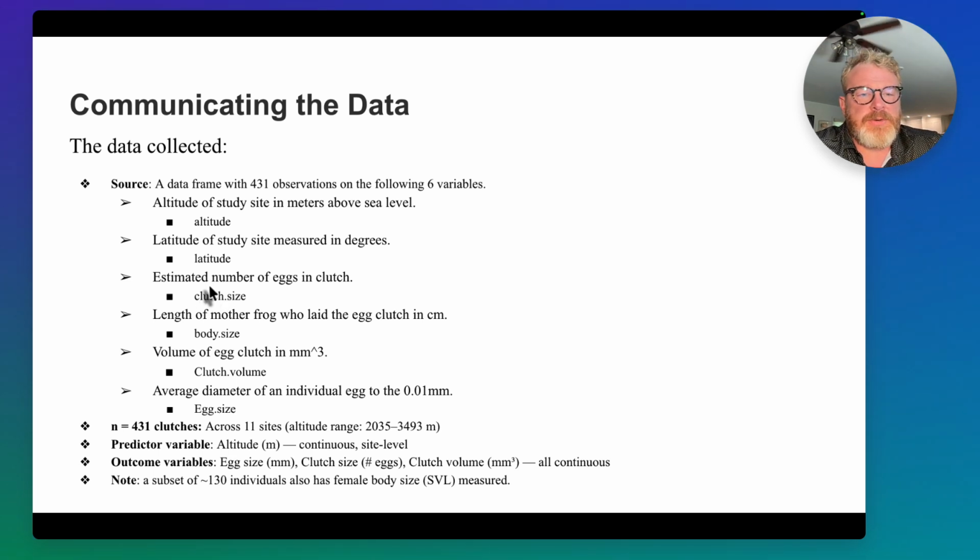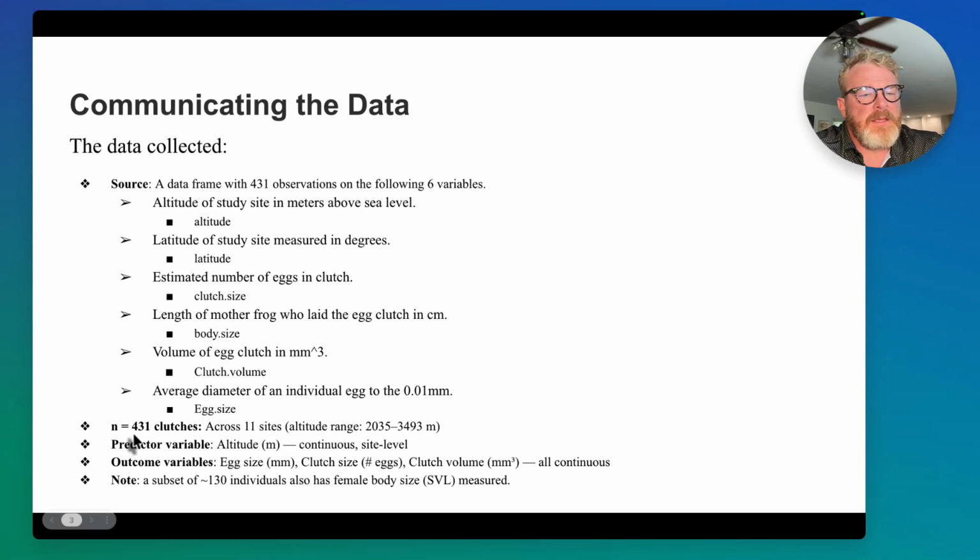Here's where we really get to the estimated number of eggs, which would be the clutch size. Once again, we talked about the length and size of the mother. It would have been interesting if they had 431 of those, but they did not, unfortunately. Then the volume of the entire egg clutch. Frogs, like many amphibians, lay eggs in little bunches, so it's almost like a little ball. They measured that as well. And then the average egg diameter, measured all the way down to 0.01 millimeter.